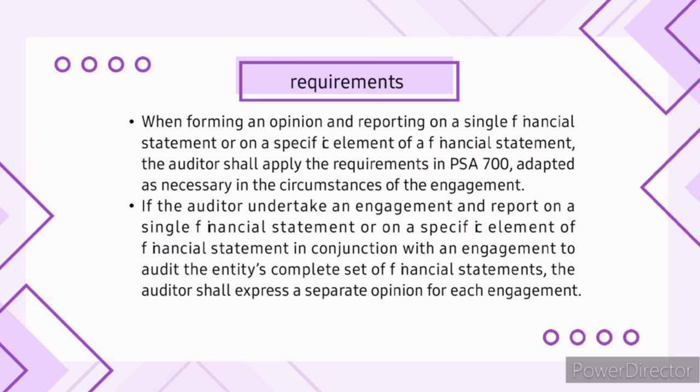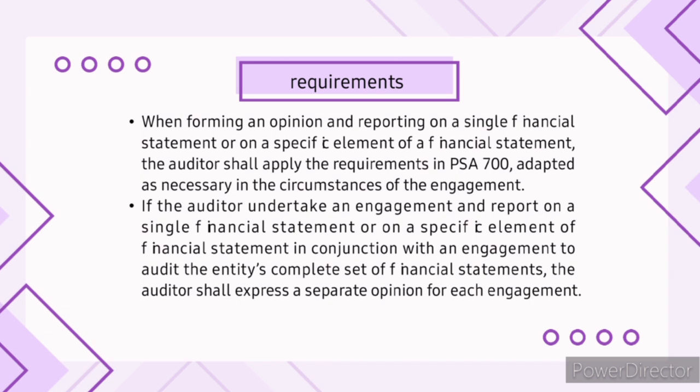So the next one is, if the auditor undertakes an engagement and reports on a single financial statement or on a specific element of a financial statement in conjunction with an engagement to audit the entity's complete set of financial statements, the auditor shall express a separate opinion for each engagement.